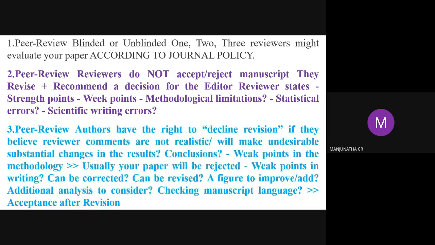Peer review: authors have the right to decline a revision. They can say, if they believe the reviewer comments are not realistic or will make undesirable substantial changes in the results, they can decline. Conclusion, weak points: most of the things they suggest changing are diagrams. It may be in JPG format, or the diagram is not clear. They can suggest alignment changes, table numbering, everything. Then we can accept and revise the manuscript.